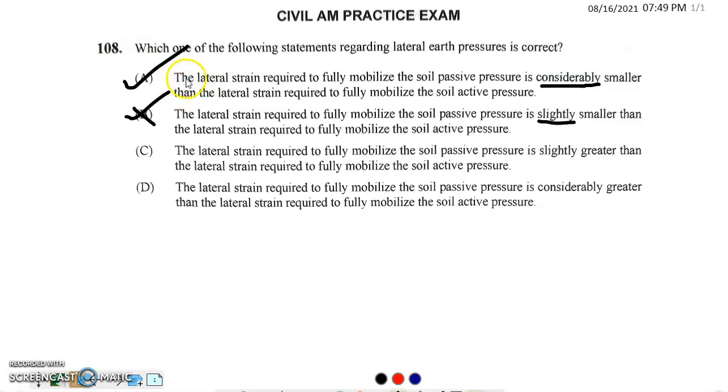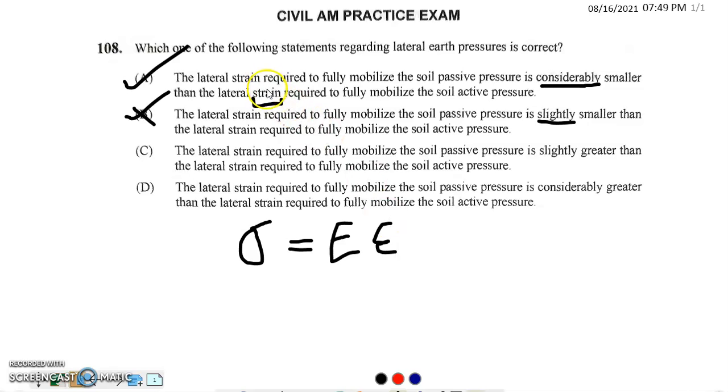Now let's get back to the question again. Let me read option A again. The lateral strain required to fully mobilize the soil passive pressure is considerably smaller than the lateral strain. Oh, wait a minute, they're talking about strain, not stress. Oh whoa, this is a little bit confusing. What should I do? Okay, let me take the stress-strain relationship. Sigma equals E times epsilon. I believe this is Hooke's law.